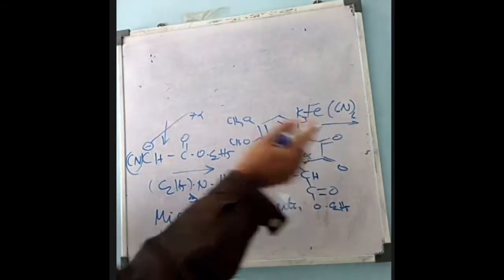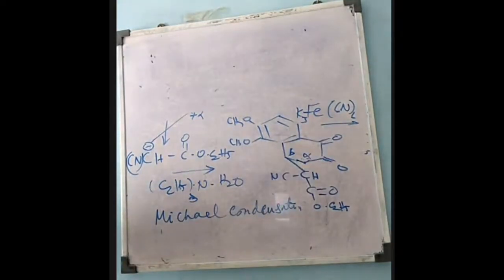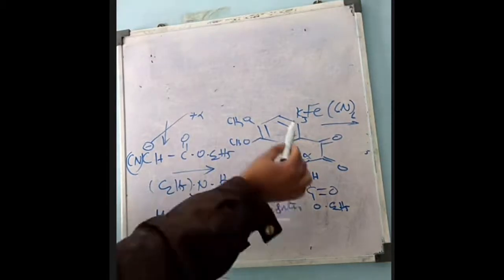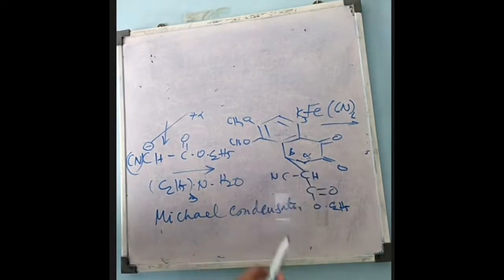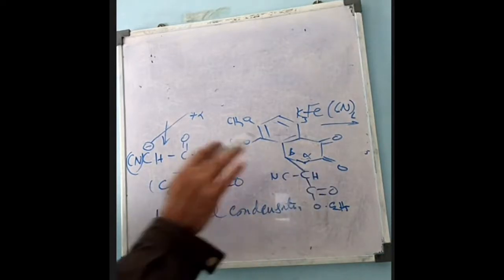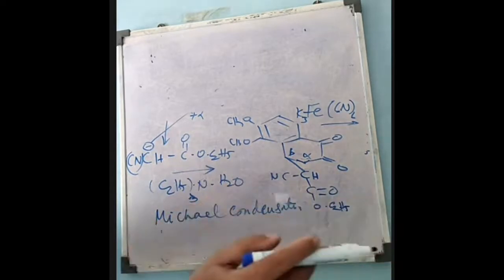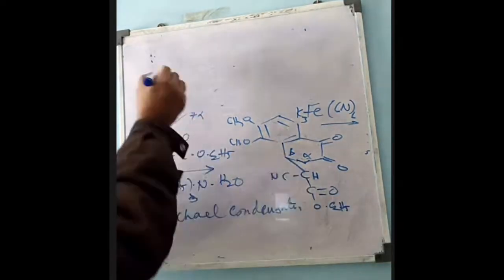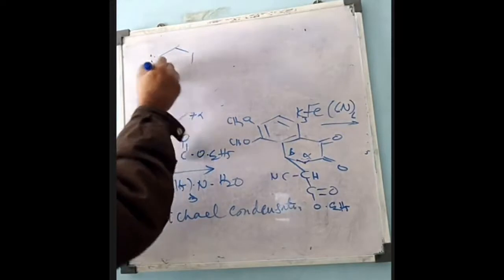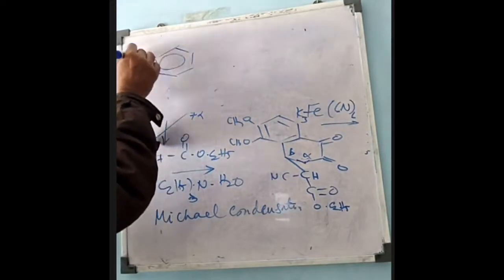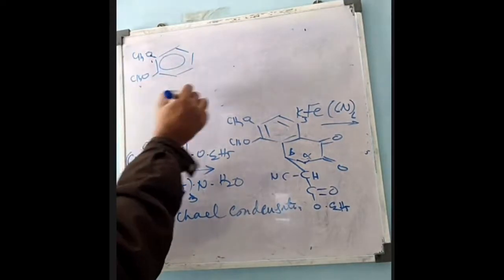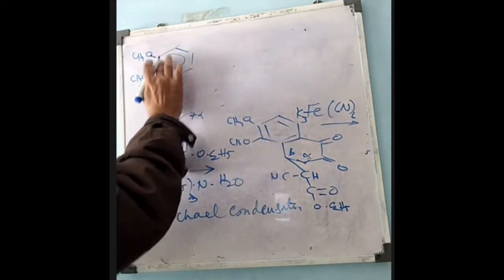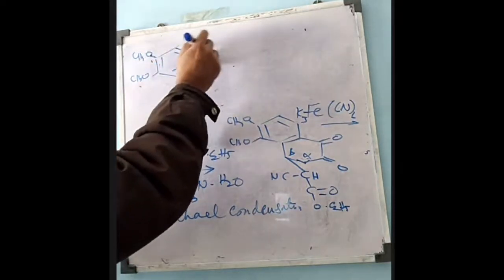Now, when it is treated with ferric chloride, a mild oxidizing agent, what will it do? Now we have this compound. The reducing agent will add hydrogen, and the oxidizing agent will produce a double bond. So now we will have this compound. The remaining compound remains the same.